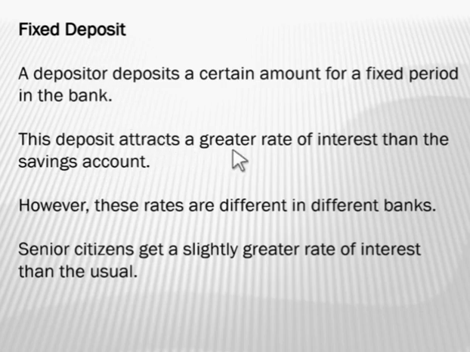However, these rates are different in different banks. If you go through international banks, national banks, or certain societies that are on the state level or city level, the rate of interest is different in all these banks.